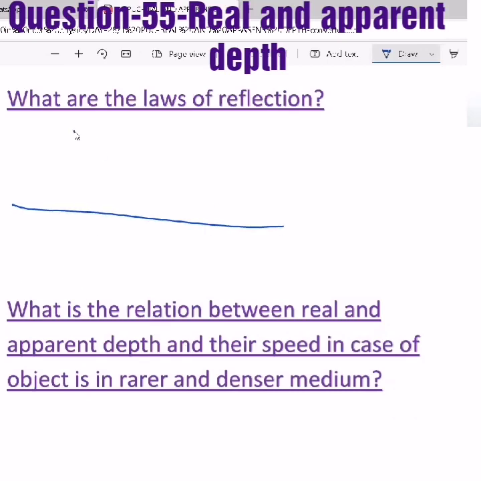Now one more thing is what are the laws of refraction. When you consider light is entering from one medium, that we will call the incident medium, let's take the refractive index as mu1, and it is entering into another medium, denser or rarer, whatever it is, mu2, then this is our angle of refraction.